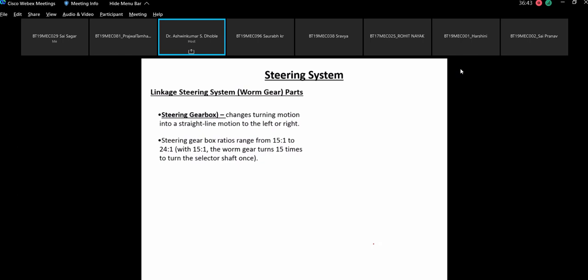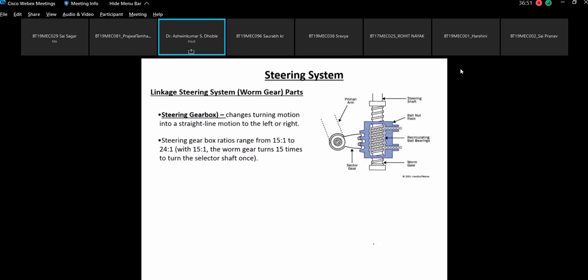So this is the gear ratio. So this is the total diagram of the recirculating ball type. I have taken this figure from the net. Here the source is given as well, so you can refer to this particular site.